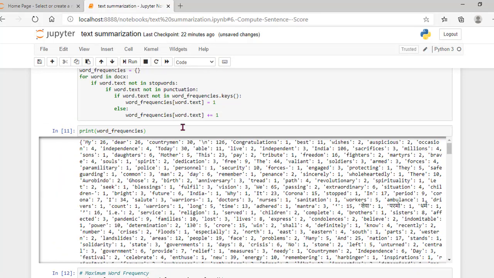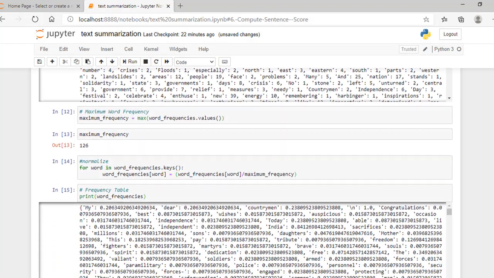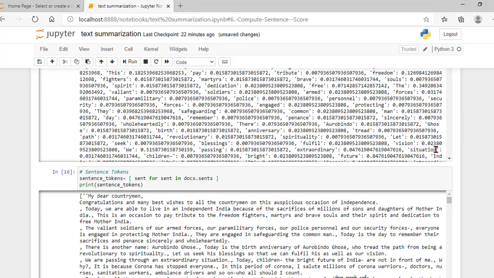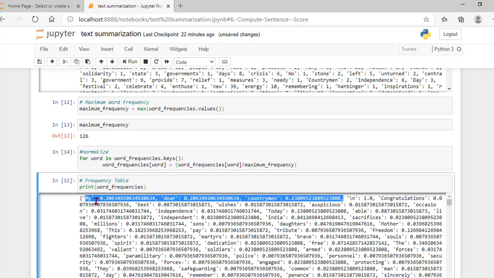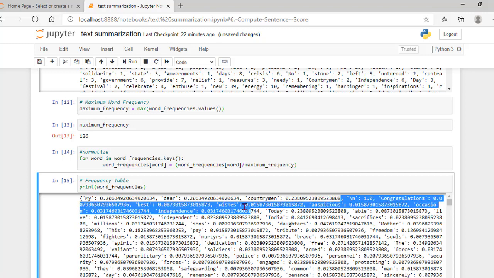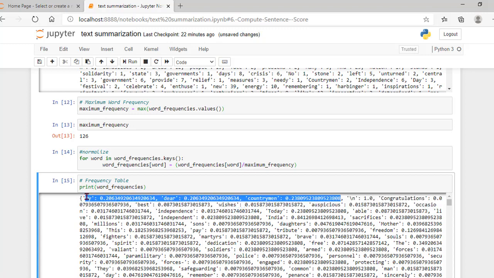So I will show you. For example, here "my dear countrymen" is there. Let me take this as one sentence. So here "my" has a normalized frequency of 0.20, "dear" is 0.20, and "countrymen" is 0.23. So I have to add these three values so that I will get the sentence score for this particular sentence. Like this I have to find it for all the sentence tokens.